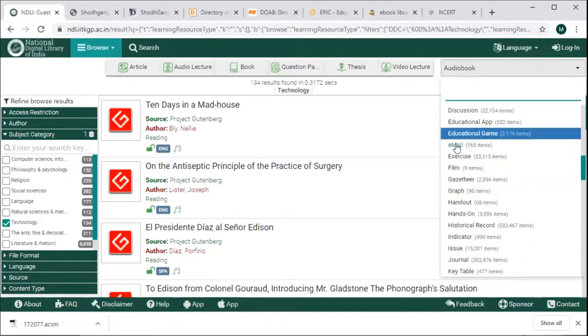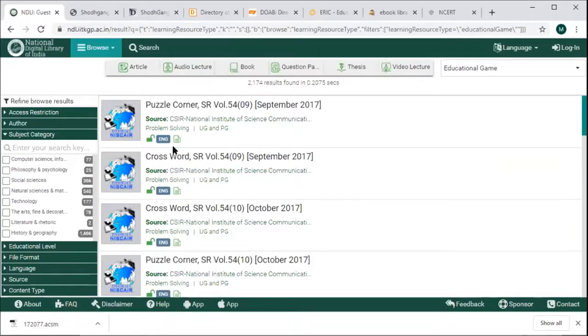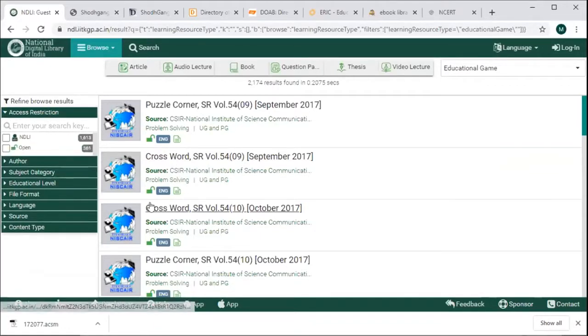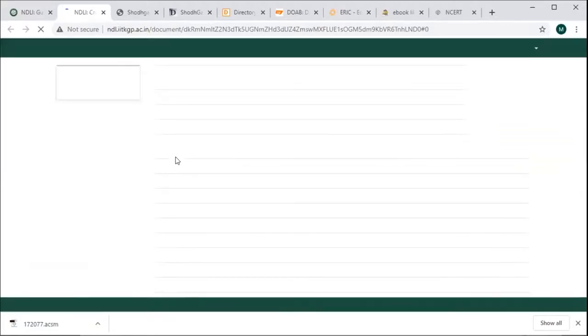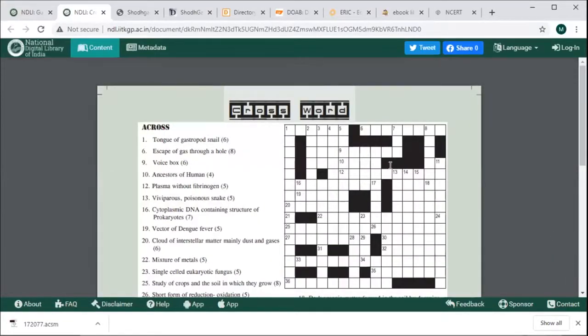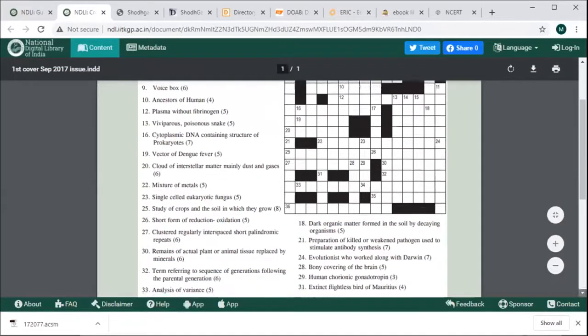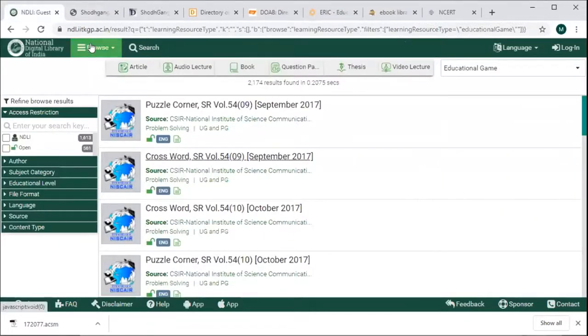See, educational games are also there. These are the educational games which are available. This is openly accessible. You all are understanding, I think. Yes, ma'am. See, this is available. You can download, you can print. All the facilities are given. This is the National Digital Library of India.